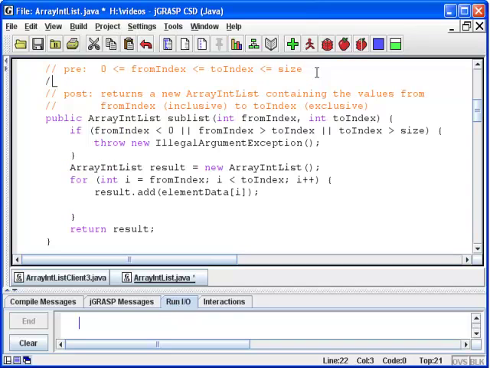Now, one last little thing we should throw in here is, if you're going to be throwing exceptions like this, then you should go ahead and say throws illegal argument exception. We want to say that if this precondition is violated, we want to make it clear to any client of our code that we're going to throw an illegal argument exception in that particular case. So that completes our solution to this problem.